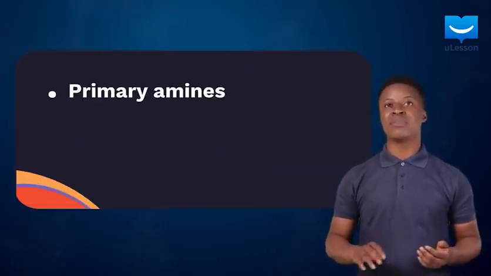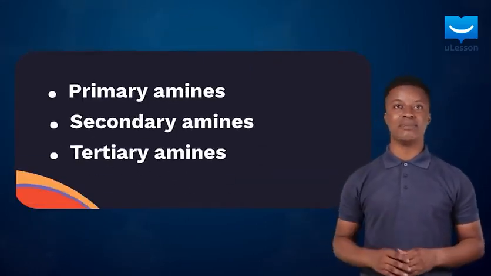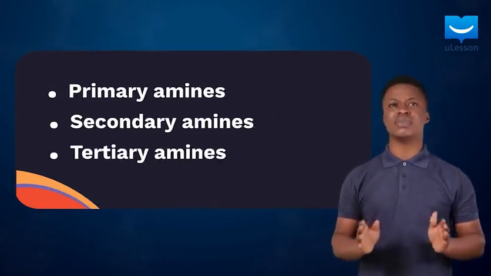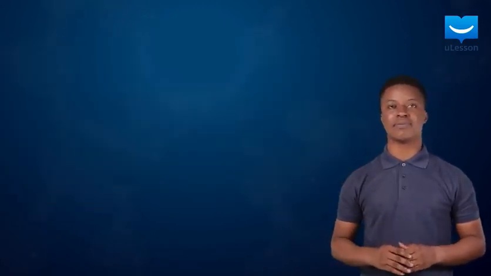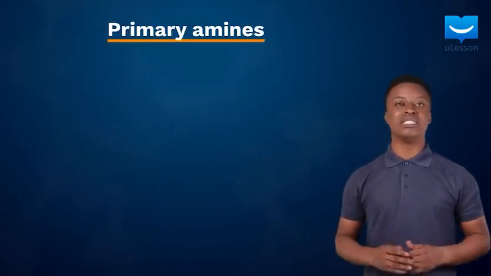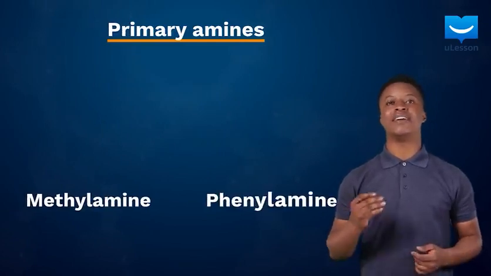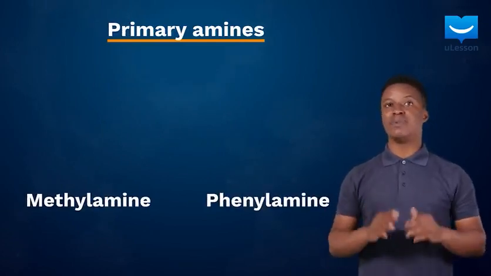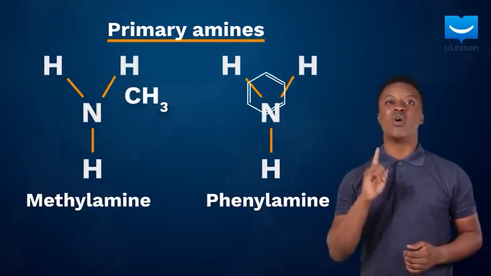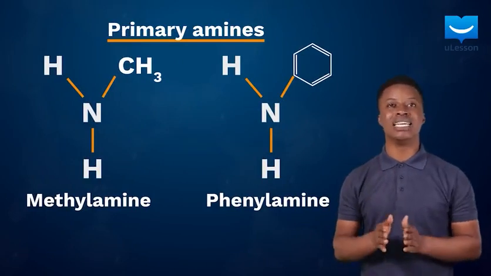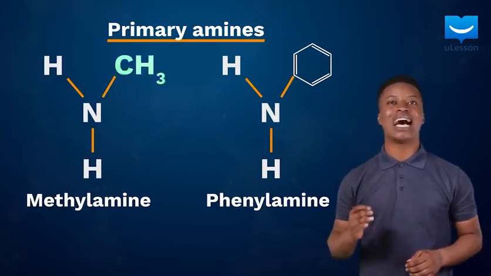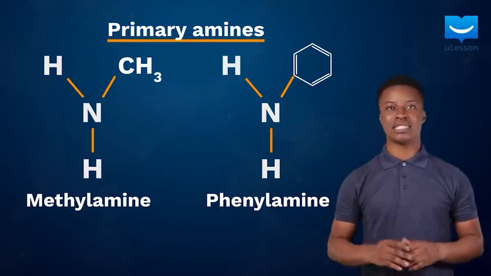Based on the number of the substituent groups attached to their nitrogen atoms, we can classify amines into primary, secondary, and tertiary amines. Let's consider some examples to understand this better. Examples of primary amines include methylamine and phenylamine. This is because they are derived by replacing one hydrogen atom in ammonia with an alkyl and aromatic group respectively.